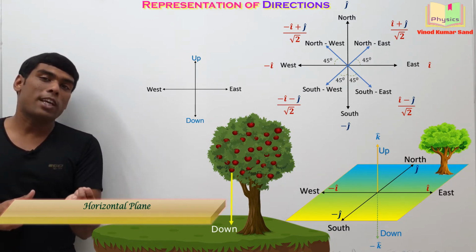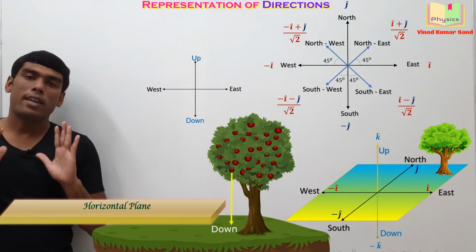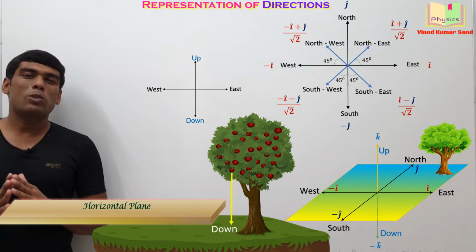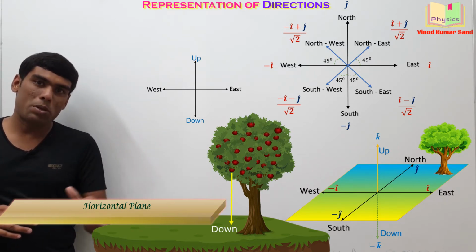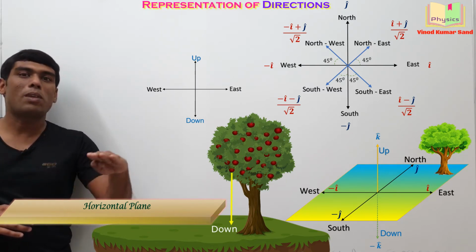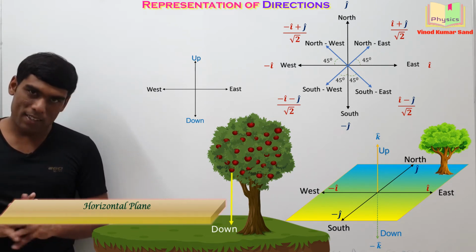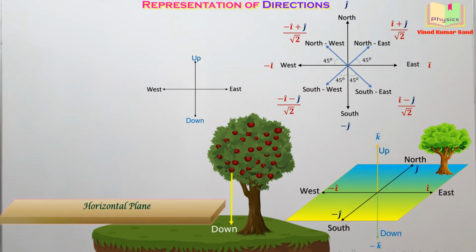It should give you the idea that it is perpendicular to the direction of gravity. Getting my point? We will not usually use the word ground, because the ground can be rough, there could be ups and downs, but horizontal plane means it will have the same level. So doing the calculations for the questions will become easy. Okay, note down all these things, then we'll go further.